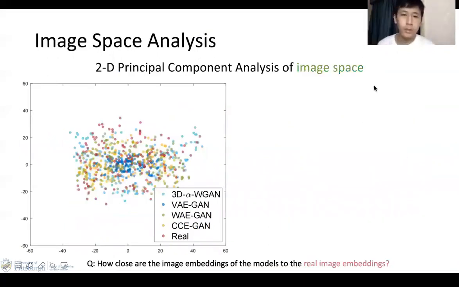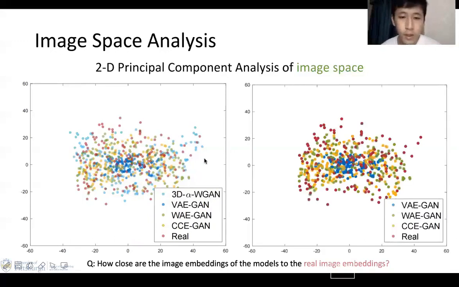Now let's take a look at the PCA analysis of the image space. We can see the light blue dots, which are the outputs from the 3D alpha WGAN, are spread out similarly to the real image distribution, which means that this model solves mode collapse. If we take a look at the distribution of our models, CCE-GAN and WAE GAN, they're also pretty similar to the real image distribution. However, VAE GAN's distribution is clustered in the center. This is because the blurriness of VAE GAN's output is so serious that it makes the images very similar to each other and essentially results in a mode collapse, which is unexpected from VAE GAN.